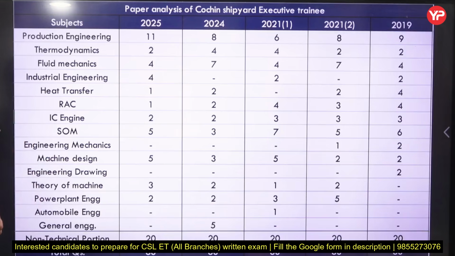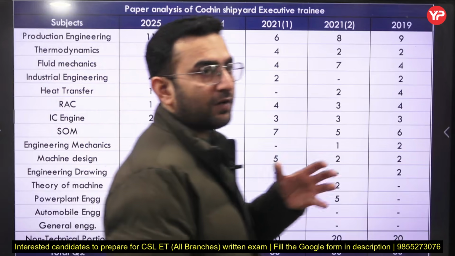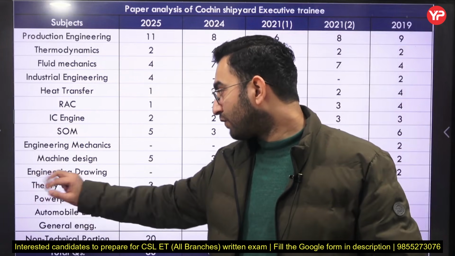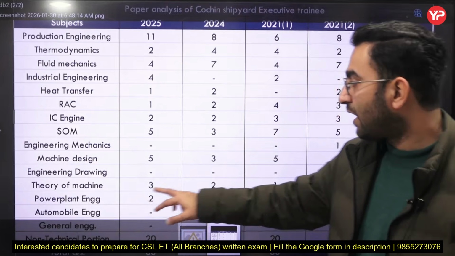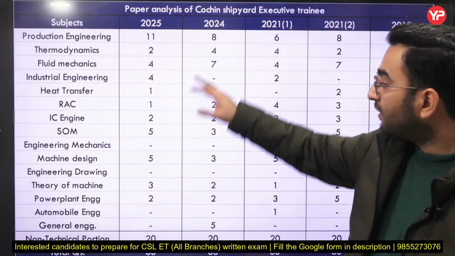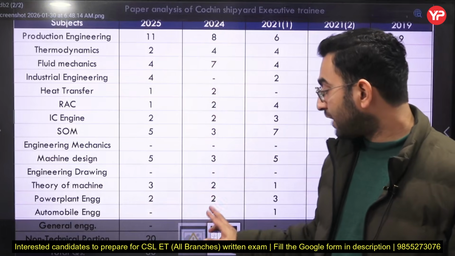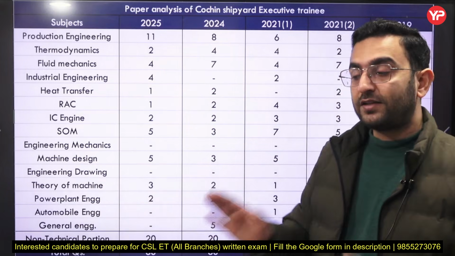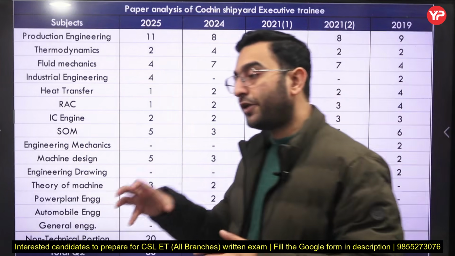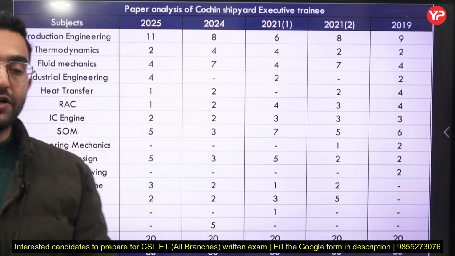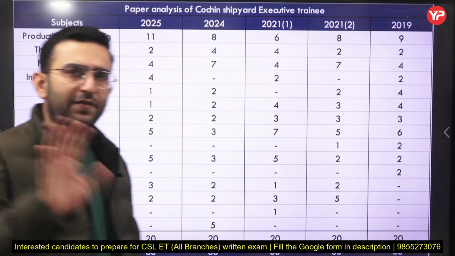Now there are some miscellaneous topics which have also been covered in this exam, because in some years questions have been asked from engineering drawing and automobile engineering, and in the 2024 exam 5 general engineering questions were asked. This general engineering is not limited only to mechanical engineering. You may expect questions related to electrical engineering, but the question level is very simple.